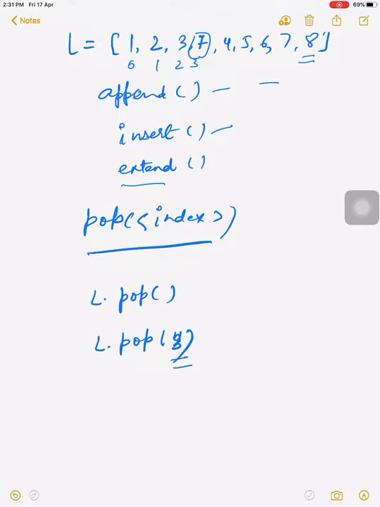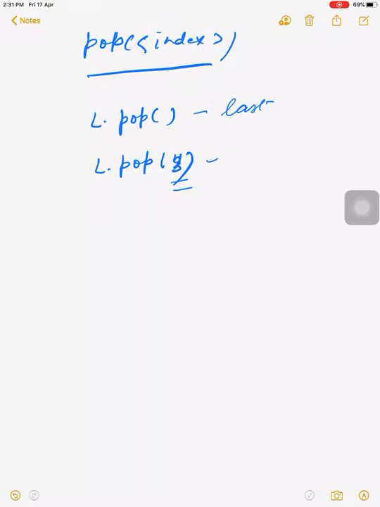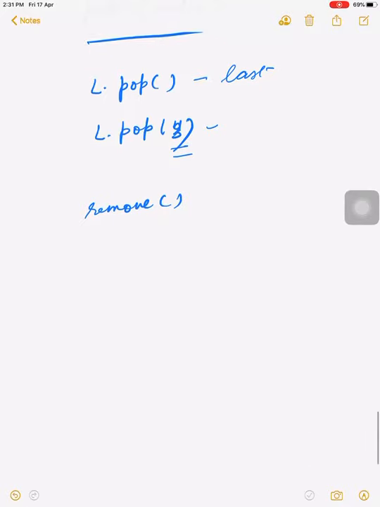That means 7 will be deleted because we passed the index of the value. So the pop function works in two ways: we can pass the index or we cannot pass the index. If we don't pass the index, it will delete the last element, and if we pass the index, it will delete the element at the desired index.